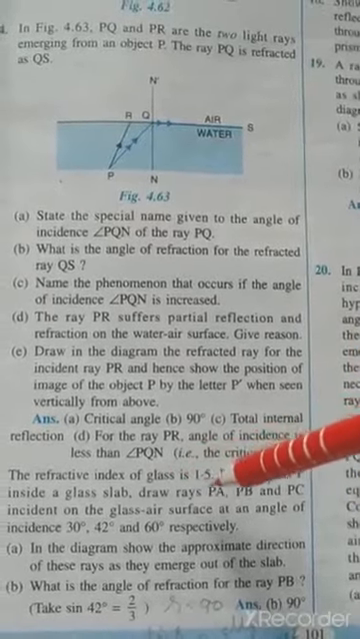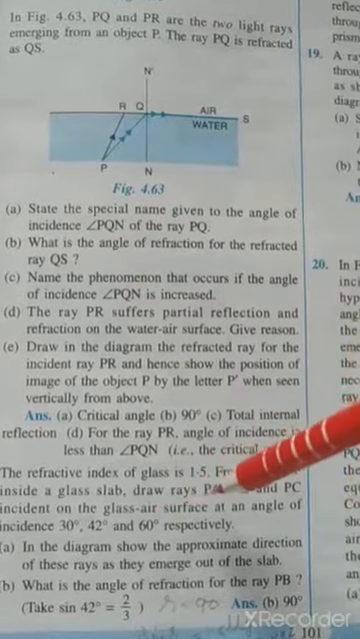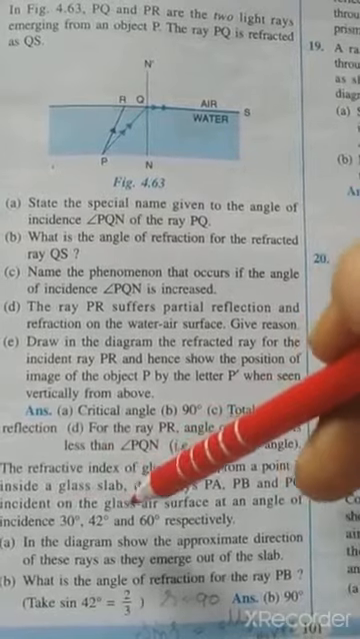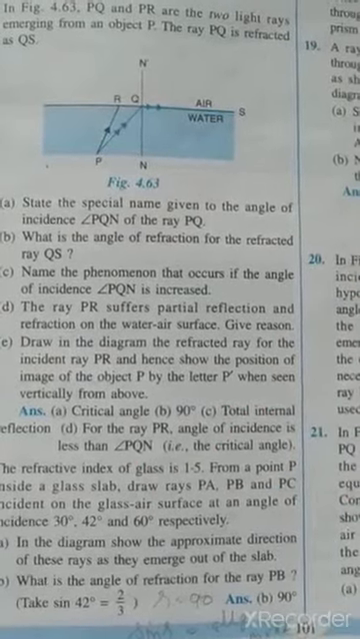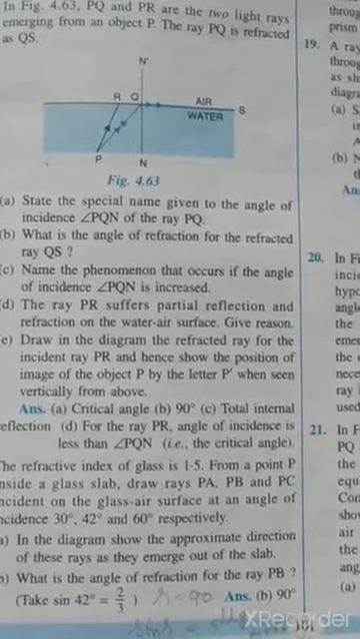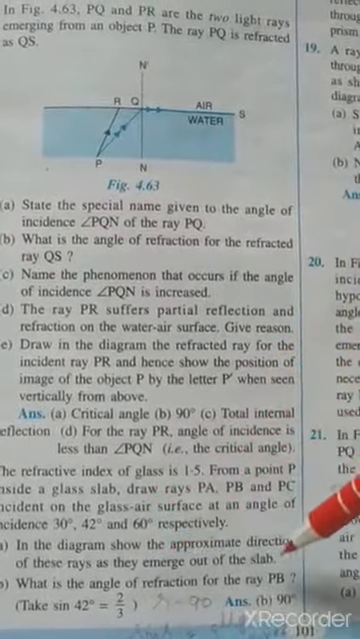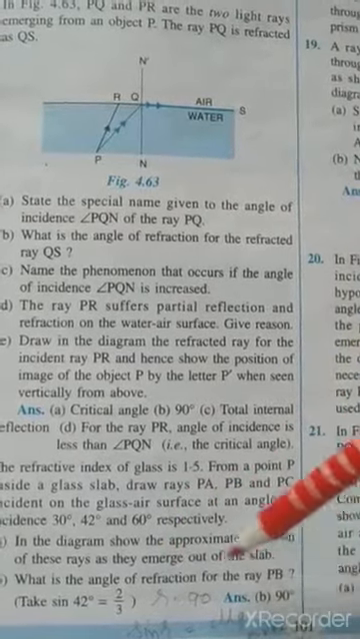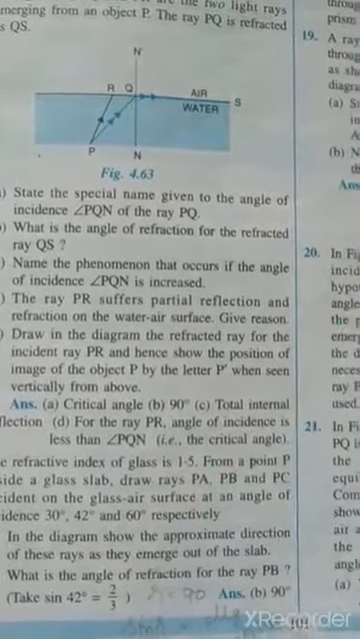From a point P inside a glass slab, draw rays PA, PB, PC incident on the glass-air interface at an angle of incidence 30 degree, 42 degree, 60 degree respectively. In the diagram, show the approximate direction of rays as they emerge out of the slab. What is the angle of refraction for the ray PB? Take sine 42 degree equal to 2 by 3.